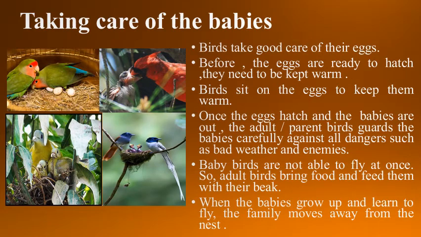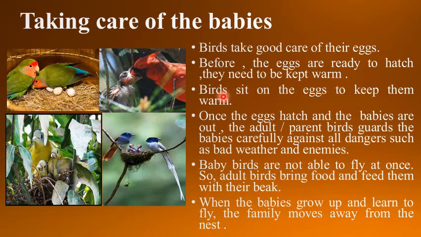Now, let us know, once the eggs hatch, how do birds take care of their babies? Taking care of the babies. Birds take good care of their eggs. Before the eggs are ready to hatch, they need to be kept warm.